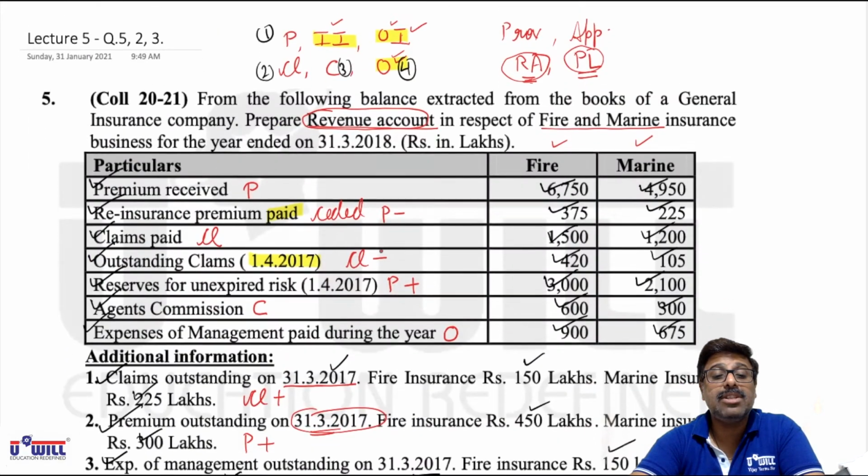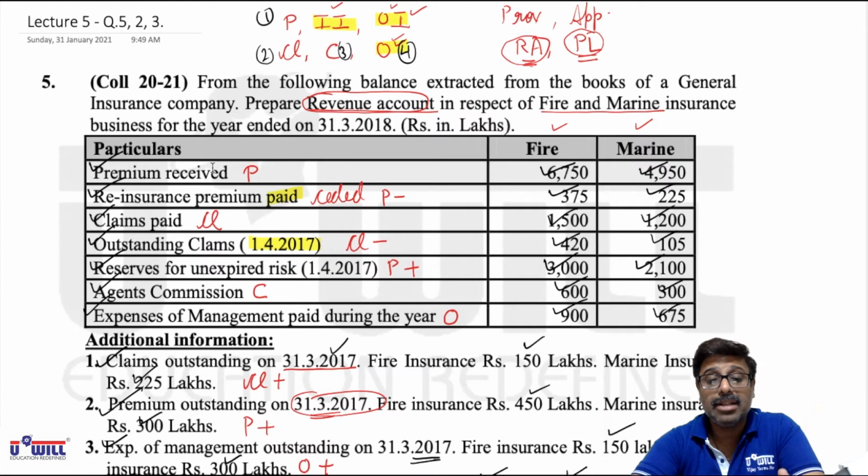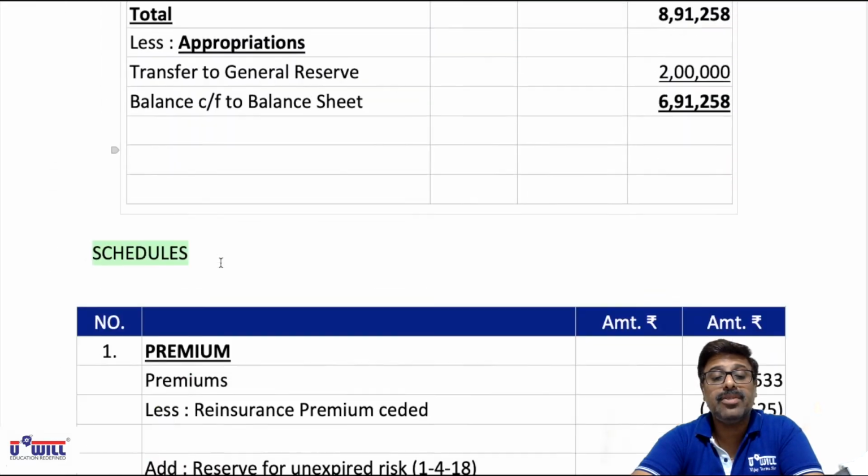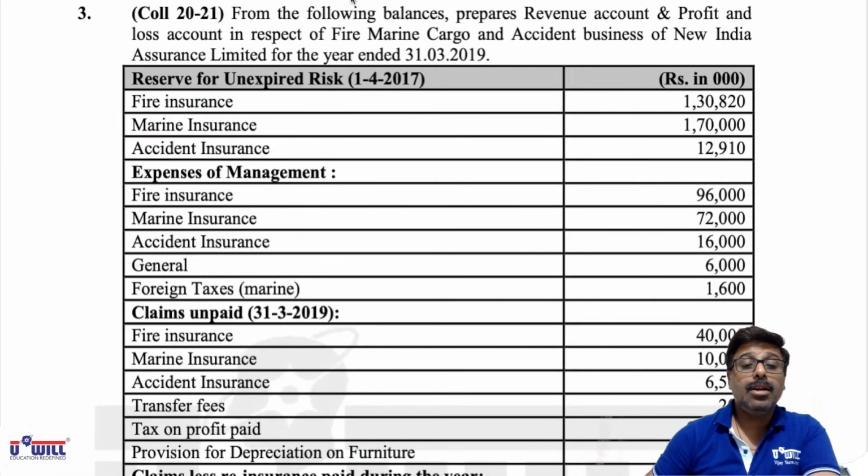For more practice, we'll solve one more question, that is question number 3. So this complete concept of revenue and P&L account will become clear with that. All of you take out question number 3. Look at question number 3.